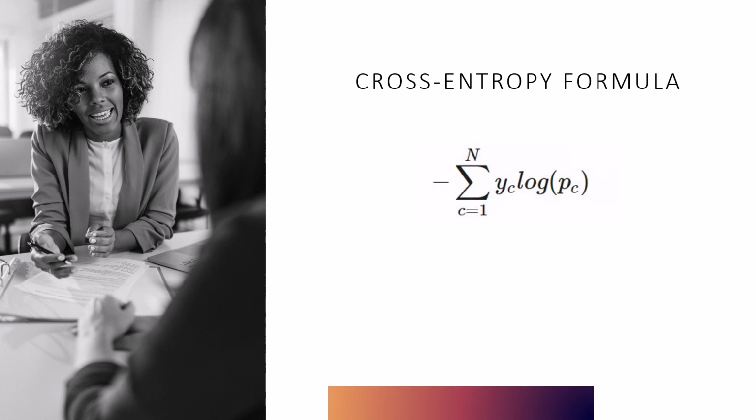Here we see the standard formula for cross-entropy loss used in classification tasks. Essentially, what this formula does is it calculates how far off the model's predicted probabilities, which is P sub c, are from the true labels, which are Y sub c. If Y sub c equals 1, then that means that class C is the true label, and the loss only considers log of P sub c, ignoring other classes.